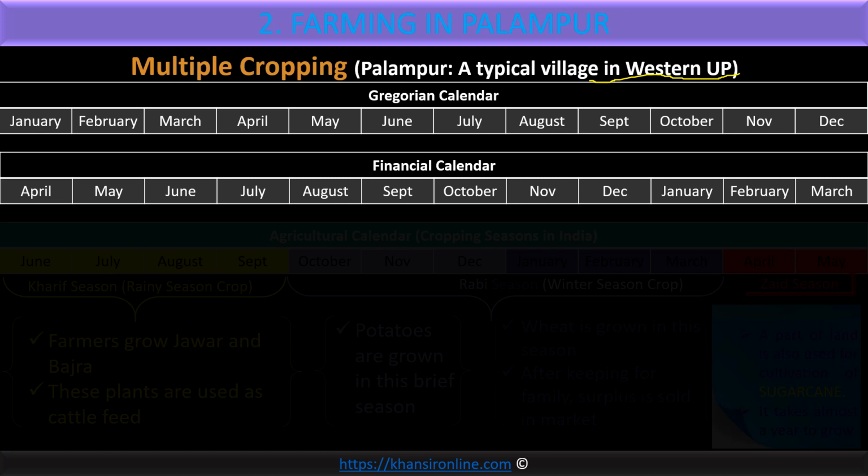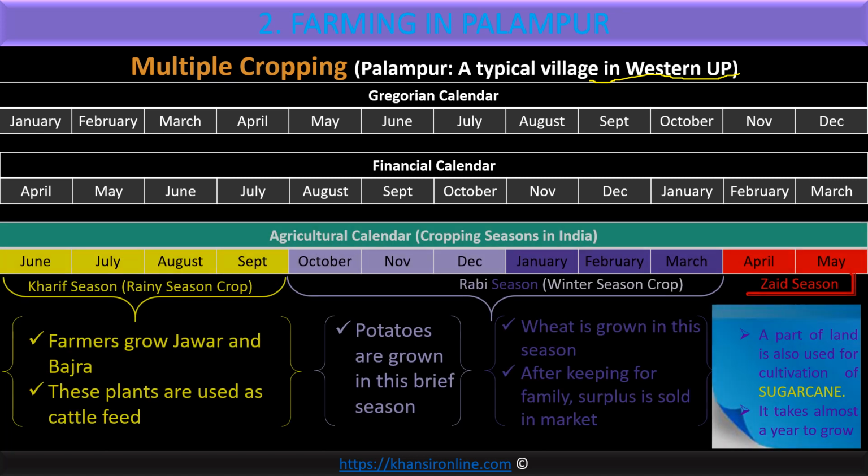And in each part, a different crop is grown. Let's see about that. You have some idea, you studied about that in 8th standard. Now the agricultural calendar has no months, but it has seasons. There are three major seasons. Kharif season generally starts at the beginning of the rainy season and ends by the end of the rainy season. It means the season that runs throughout the rainy season is the Kharif season.